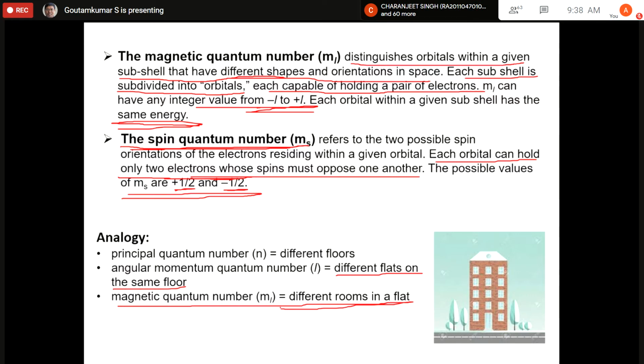So if we know all four quantum numbers, we can say in which orbital the electron is. That type of question I will ask in the exam: we will give some quantum numbers of an electron, and you have to say which orbital it is.